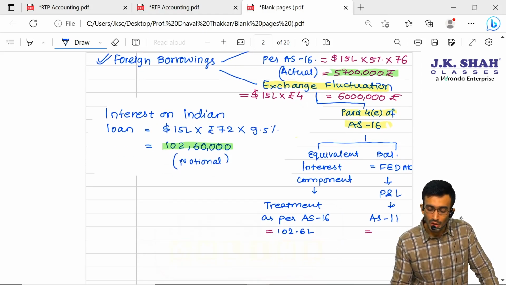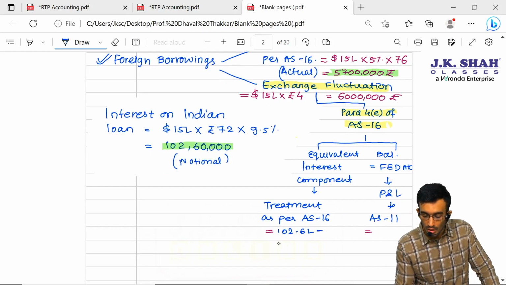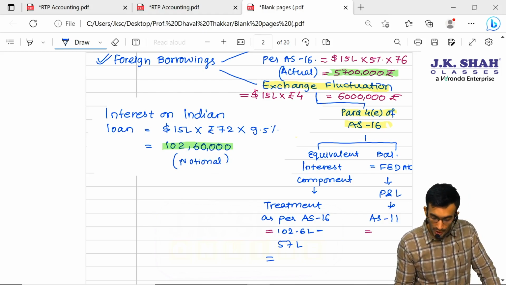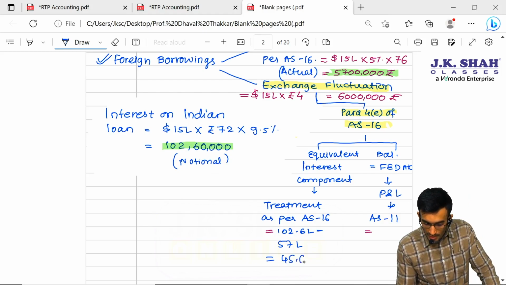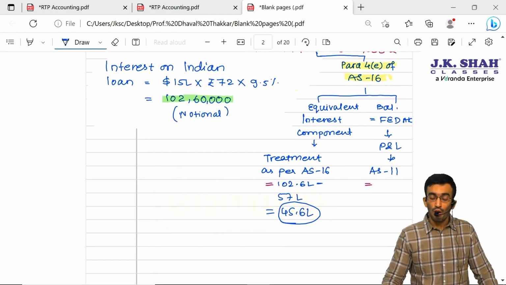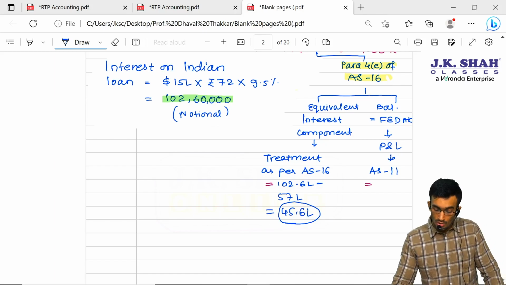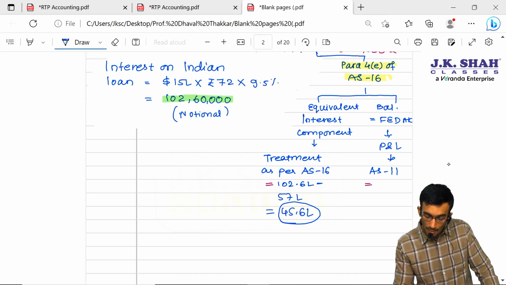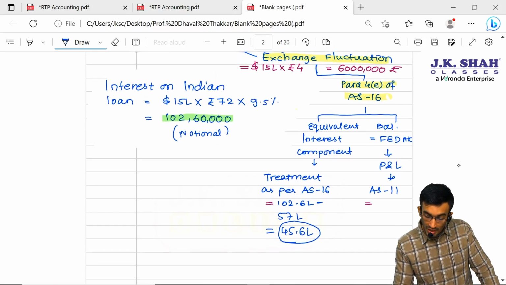So, since the actual interest is 57 lakhs, the difference is 45.6 lakhs. Standard says you can capitalize this as an interest out of exchange fluctuation.